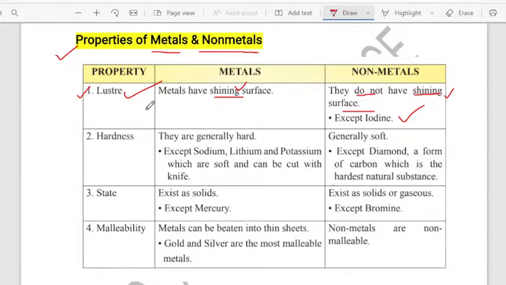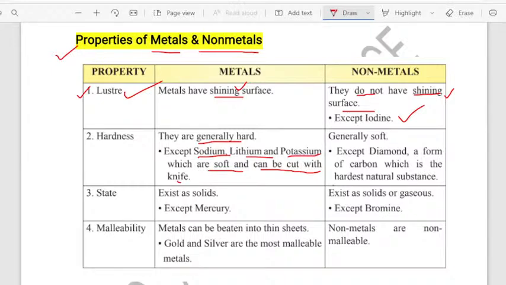We will move to the next one, that is hardness. Metals are generally hard. I am not saying all the metals are hard. Metals are generally hard, except sodium, lithium and potassium. Why? Because these metals are soft and they can be cut with the help of a knife.